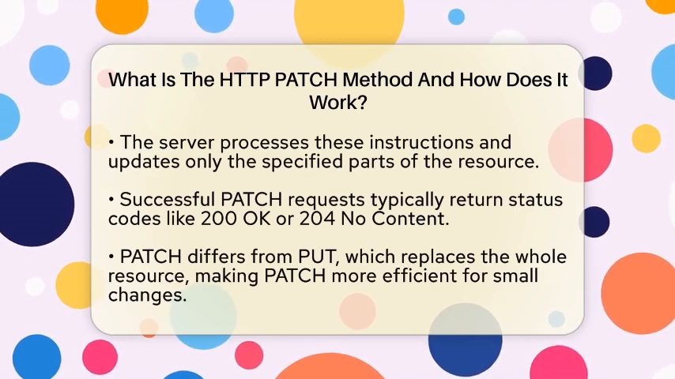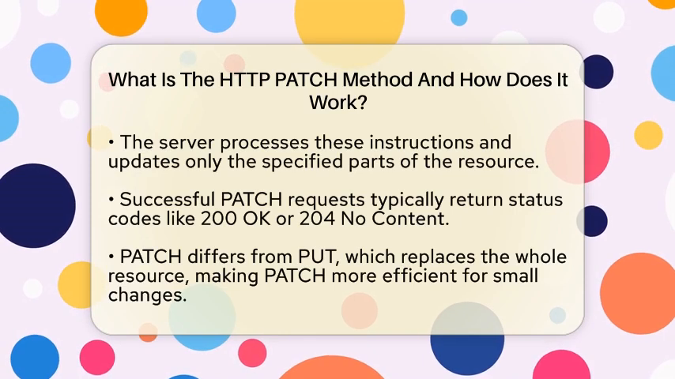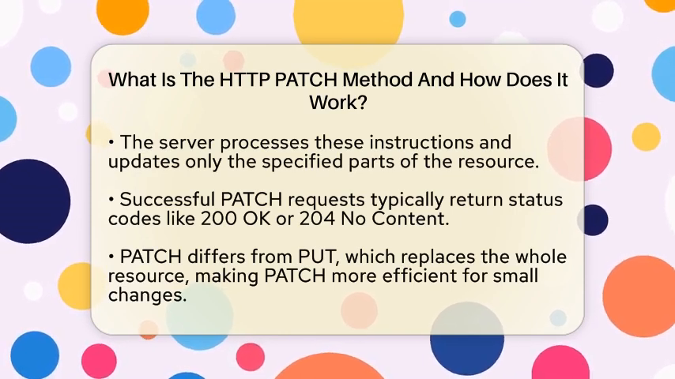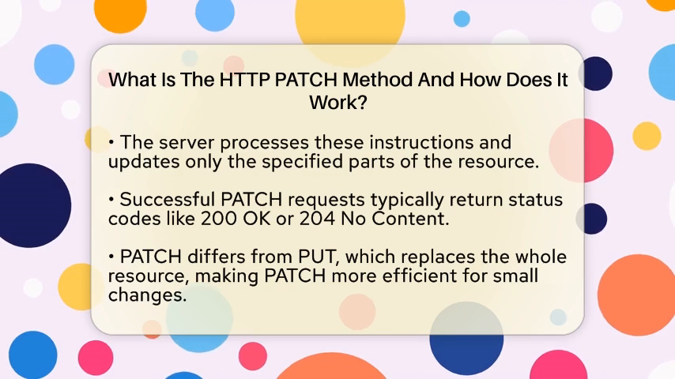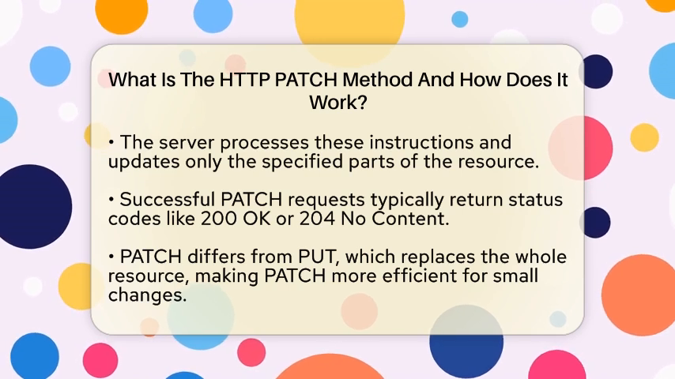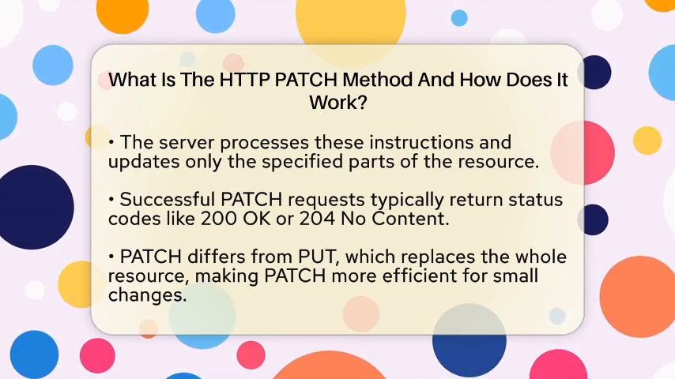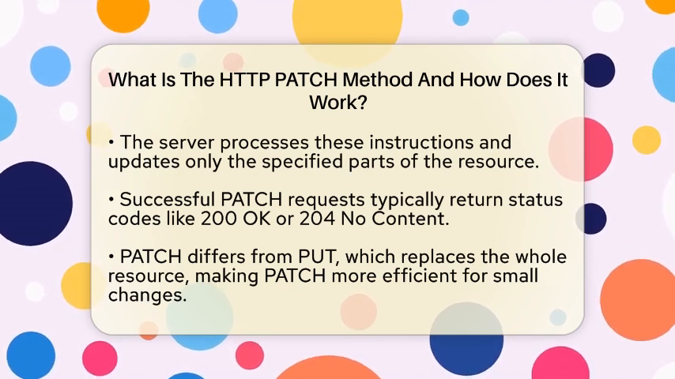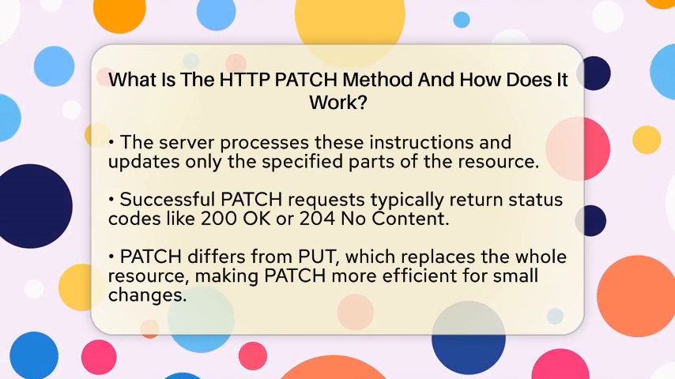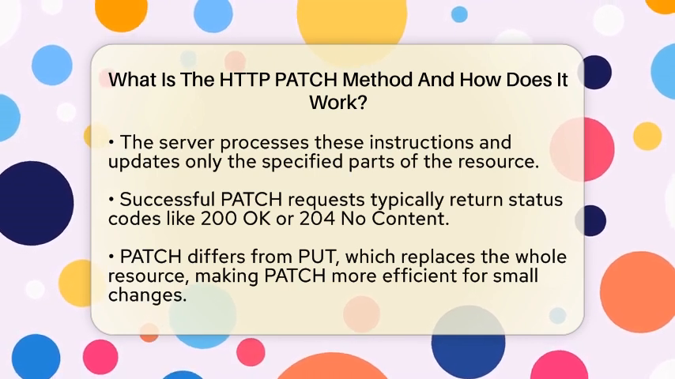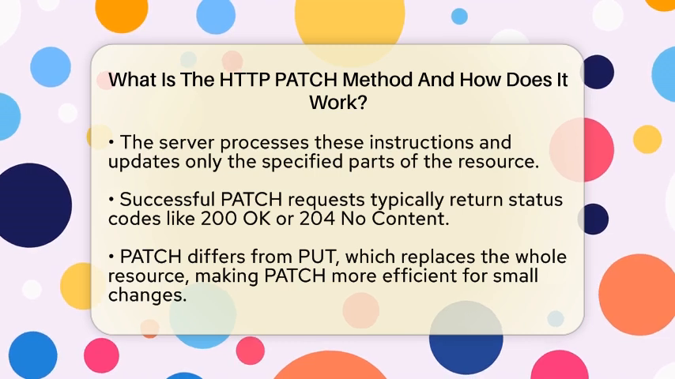When you send a PATCH request, it includes a request body. This body contains instructions on what to change. Usually, these instructions are written in a format called JSON Patch, which lists operations like replace, add, or remove on particular fields. So, if you want to change your username, the body might say replace username with new name. The server then reads these instructions and applies the changes to the existing data.